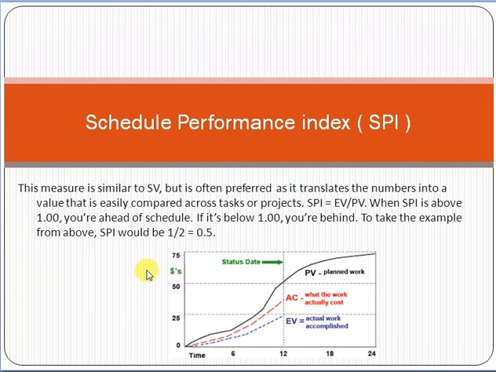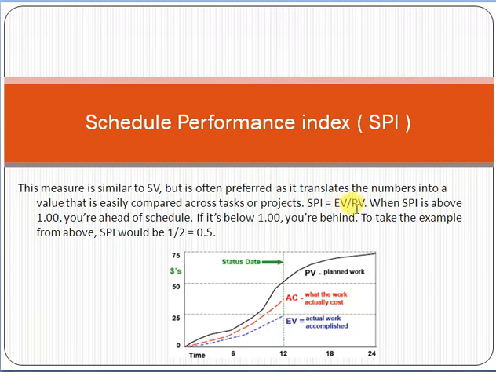If it is below 1, you are behind the schedule. This is a very important concept of SPI, schedule performance index. Just remember that the SPI formula is EV divided by PV, earned value divided by planned value.